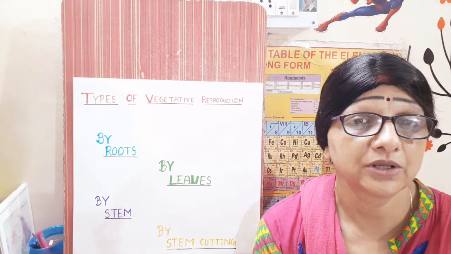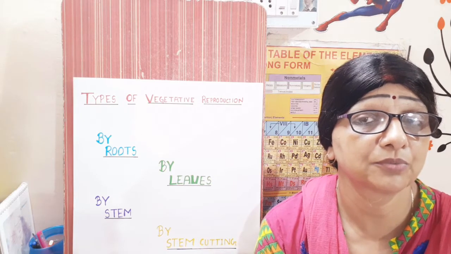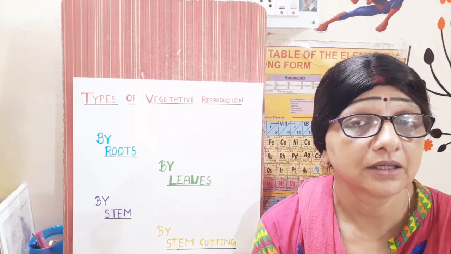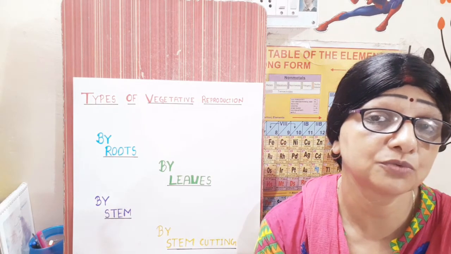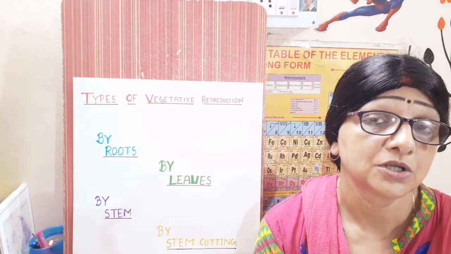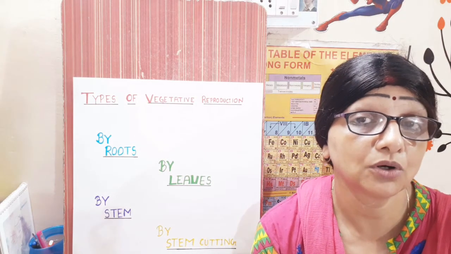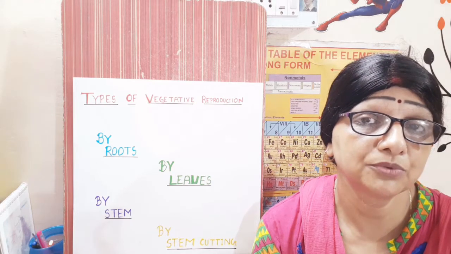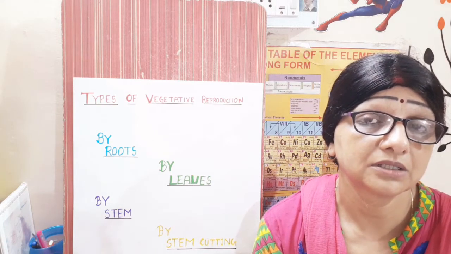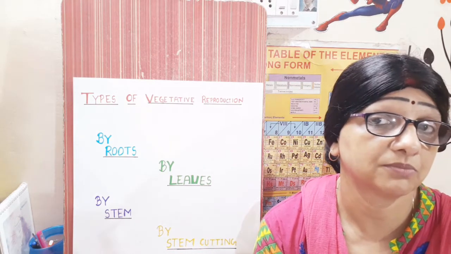So children, today I will explain what is the process of vegetative reproduction and in different plants which parts are used for reproduction. So first of all, we should understand the meaning of vegetative reproduction. Vegetative reproduction is nothing but reproduction in plants through different parts of the plant.